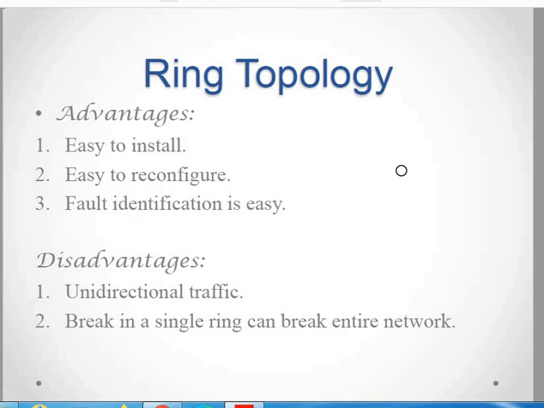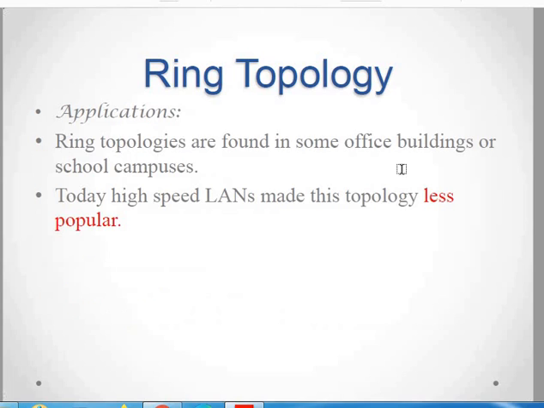The advantages of ring topology are that it is easy to install, easy to reconfigure, and fault finding becomes easy. The disadvantage is that the traffic is unidirectional, so if anything goes wrong with the central line or the ring, the entire network breaks.